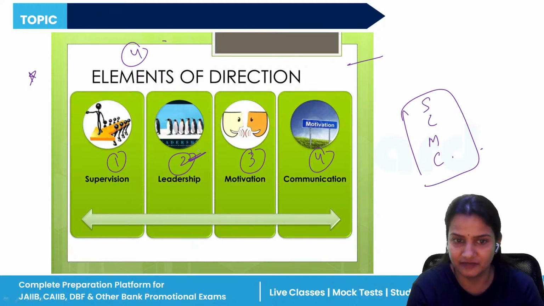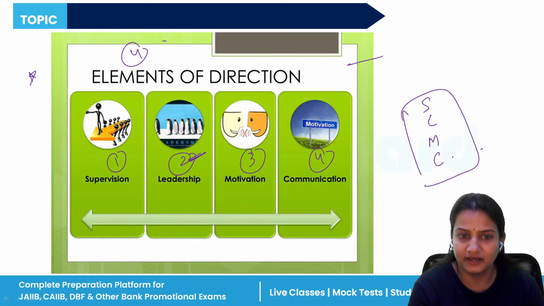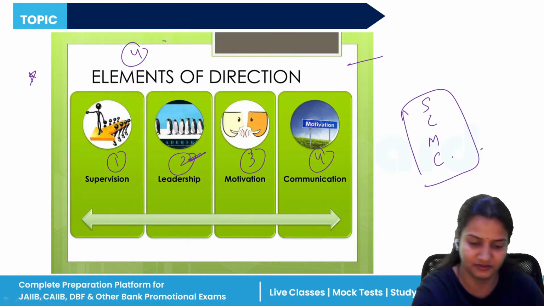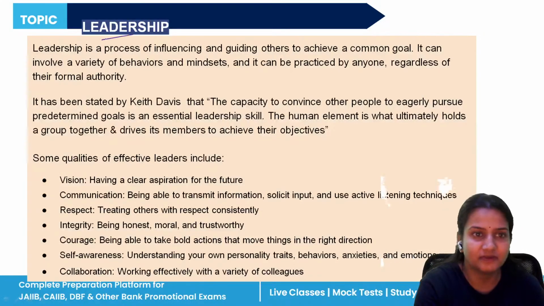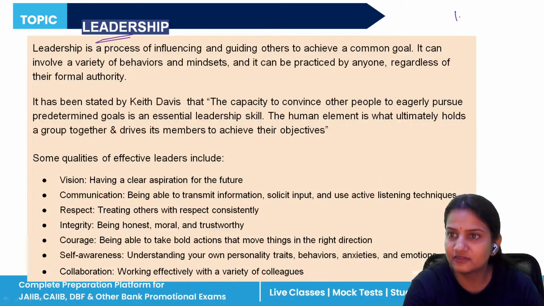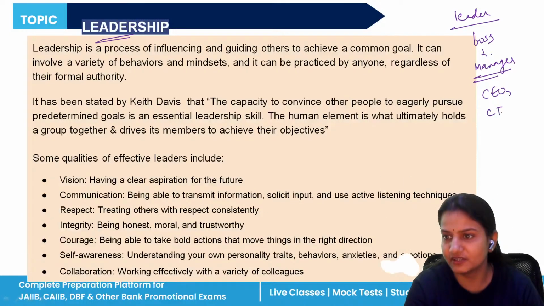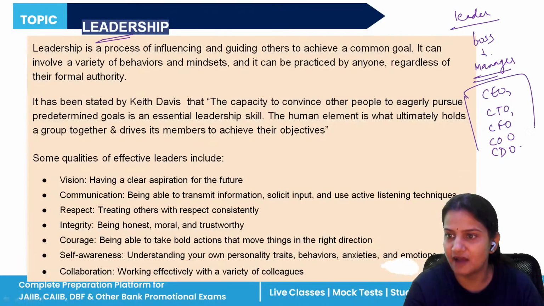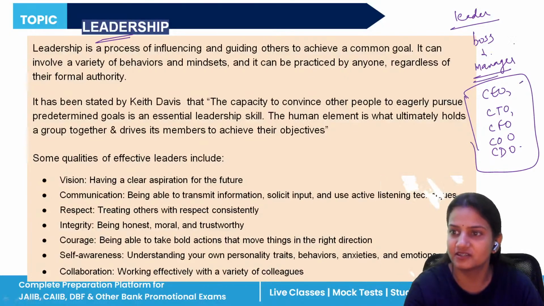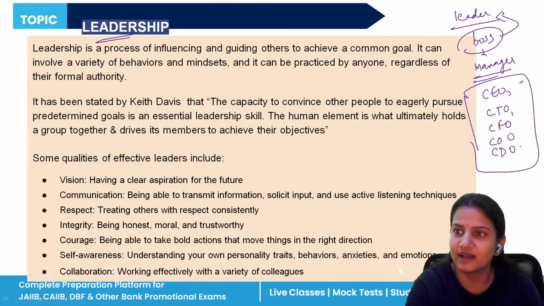We will cover the definition of leadership, and based on leadership, we will be covering its approaches and its theories. Leadership has different types of theories. Now, what is leadership? Everywhere there is one person who acts as the leader. Leader means the boss, and boss means the manager: the CEO, chief executive officer, the chief financial officer, the chief operating officer, the chief development officer of any company. So we have these posts for the top managers, known as the boss, and the boss always acts as the leader.